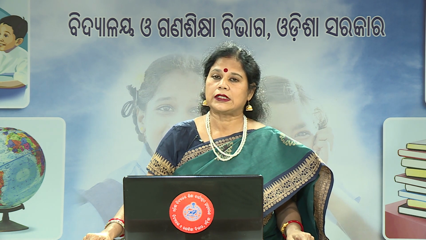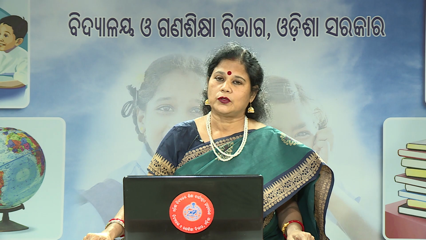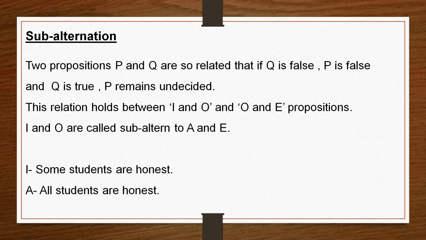Then next one is subalternation relation. In subalternation relation, two propositions P and Q are so related that if Q is false, P is false. If Q is true, then P remains undecided.